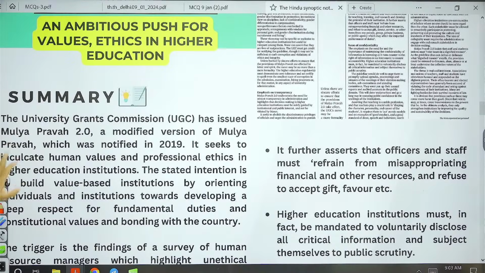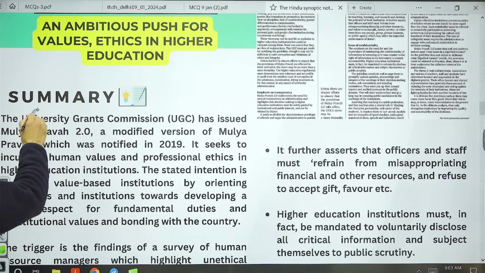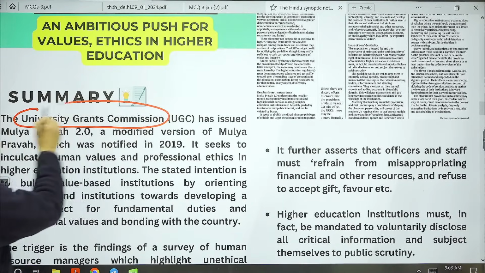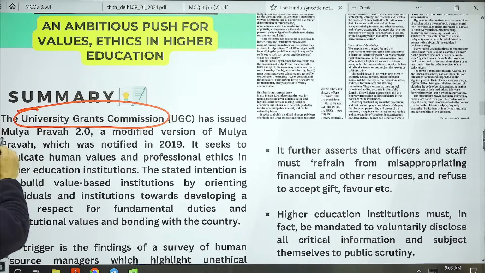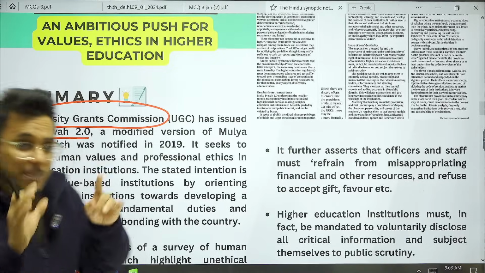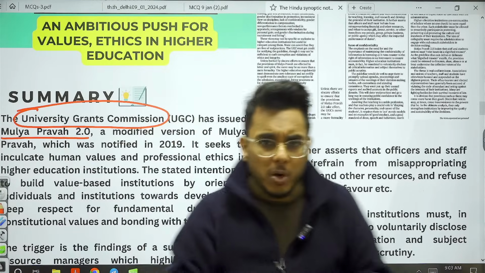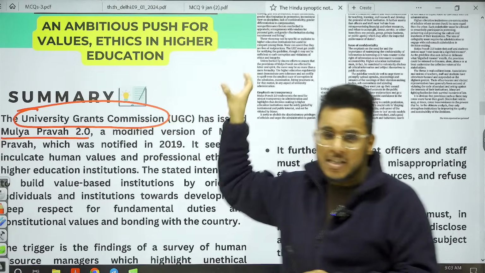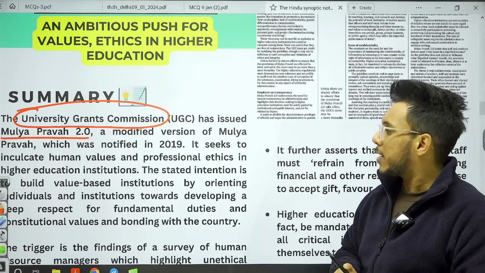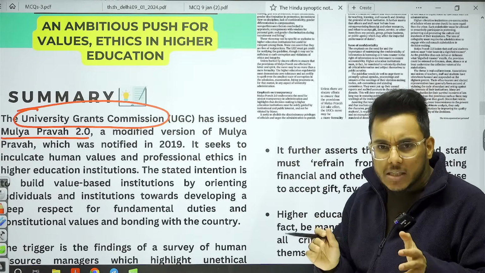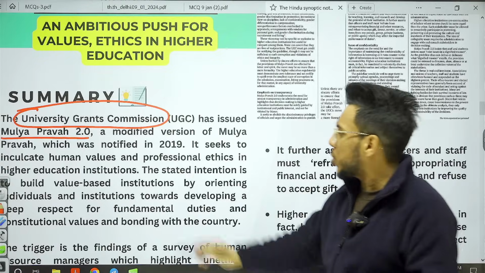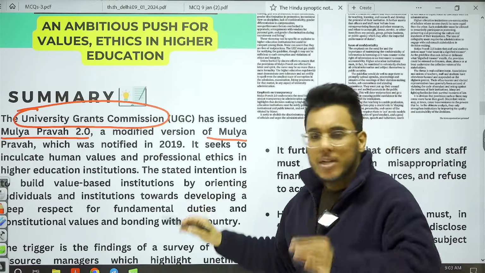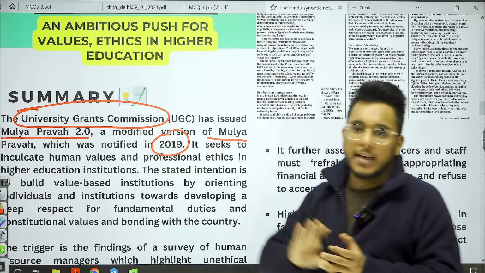The article is talking about the new guidelines released by the UGC, University Grants Commission. They have released the Mulya Pravah 2.0 guidelines. Please note it down in your notebook, Mulya Pravah 2.0, and please use it in your ethics answers. What is this? This is the upgraded version of Mulya Pravah, which was originally notified in 2019.